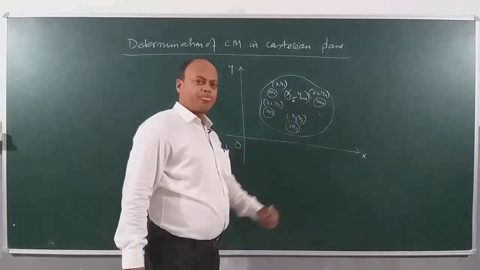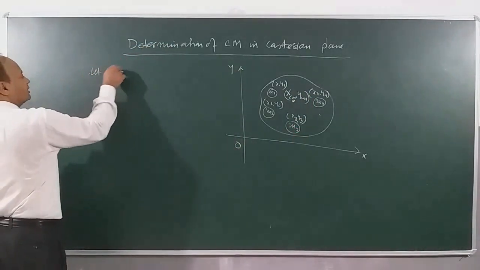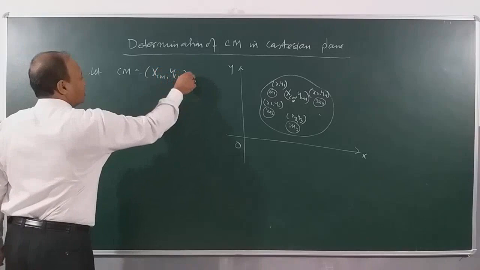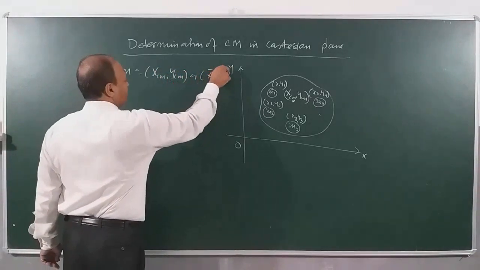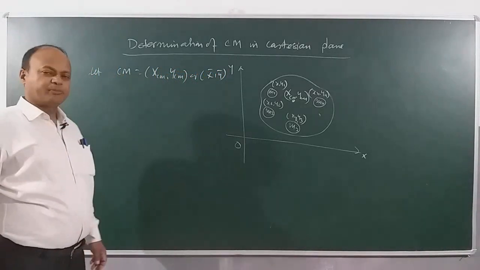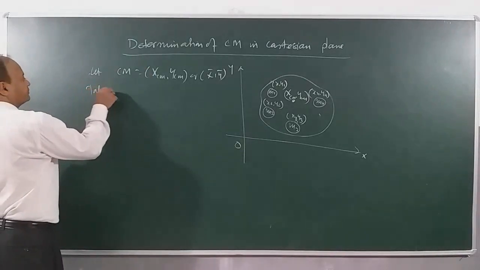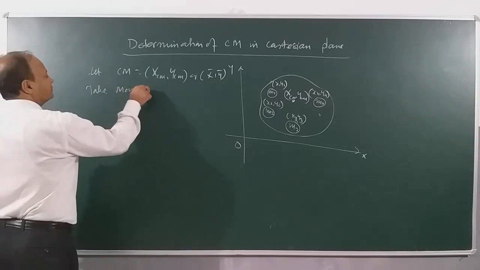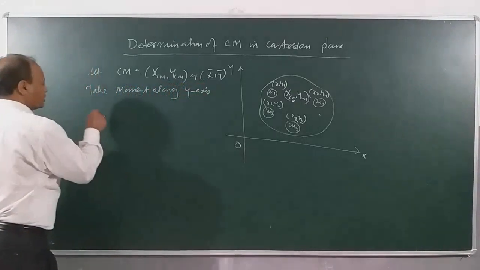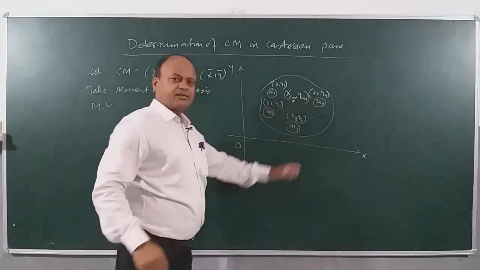We can also write x bar, y bar, mean x and mean y. Both ways you can assume the center of mass. If I take moment along y axis, then children, total mass M into distance on the x axis is xcm.